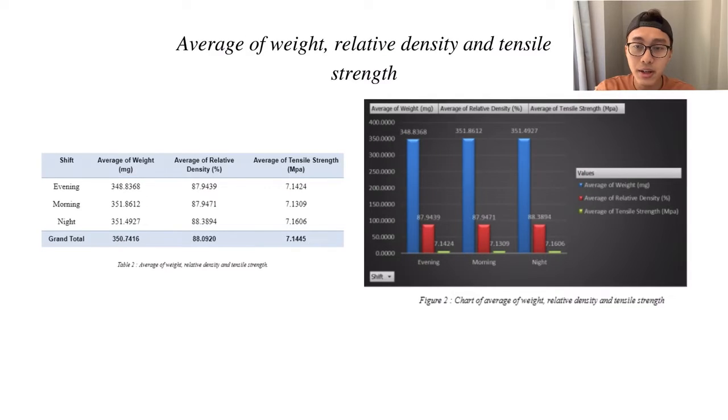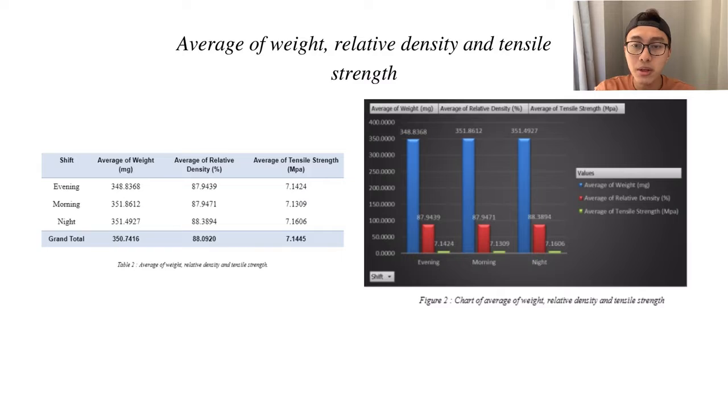On the other hand, the average analysis is similar to the sum analysis, where we have calculated the average of weight, relative density, and tensile strength using pivot table, while we graphically analyze the result using pivot chart based on the data charted. Based on the data charted, we can barely see the difference between the values for each term. For example, the value for average of weight displayed almost similar for all shifts.